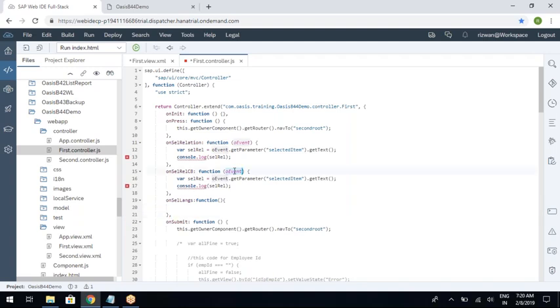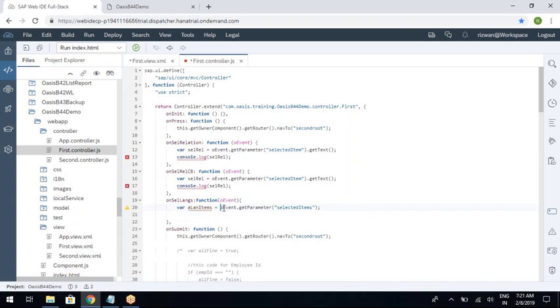So here also the O event concept will always be there. Now variable array of language items equal to O event dot get parameter. So here the parameter name is not selected item, it is selected items, plural. You should not say get text here. First you need to get all the selected items, then loop those items and then get text of each item.